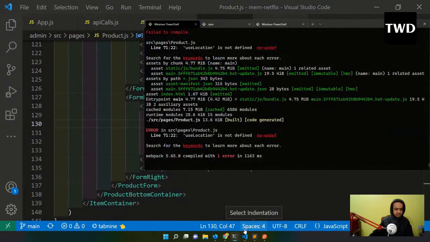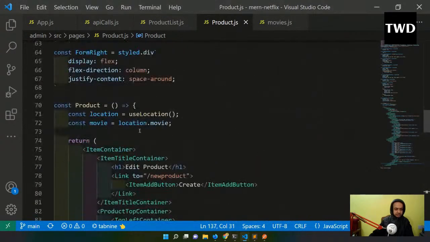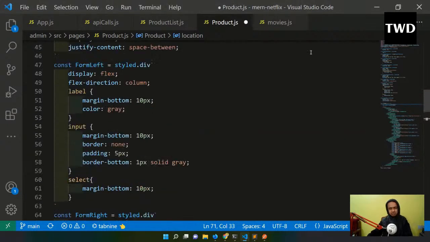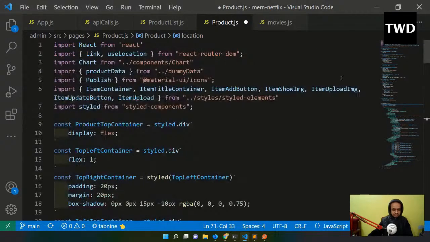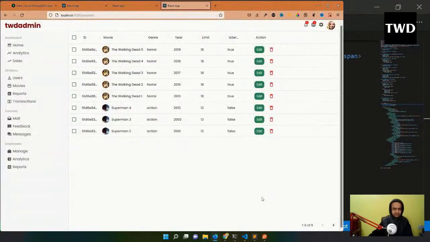I have an issue. Okay, useLocation is not defined. Definitely it is not defined. useLocation I have to import, it is coming from react router, so that will come. Save, go back, it is coming. Okay, one more thing. Let me show this thing. Superman 2 is deleted or what? Nope, it is not getting deleted.